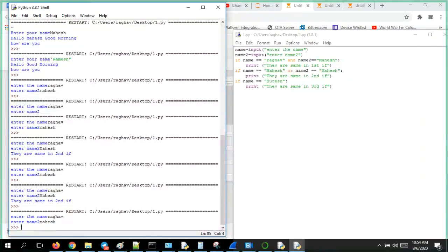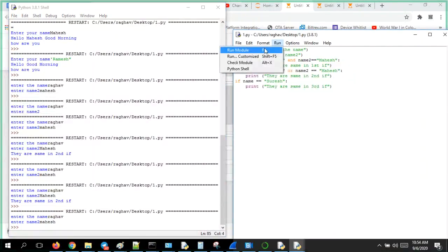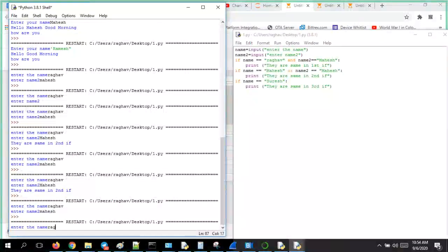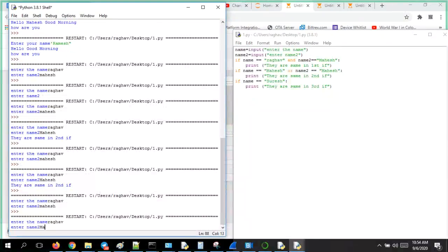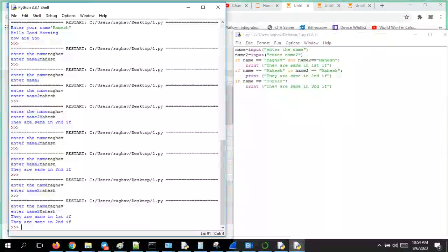I am forgetting to put capital M, man. Raghav, Mahesh. How many conditions did it execute now? You tell me. Two. Two should never execute as per programming logic.